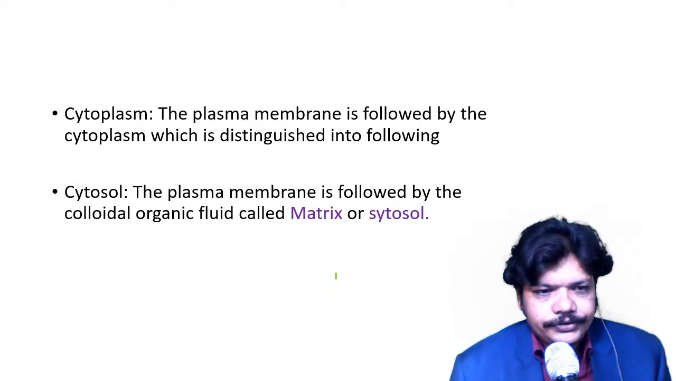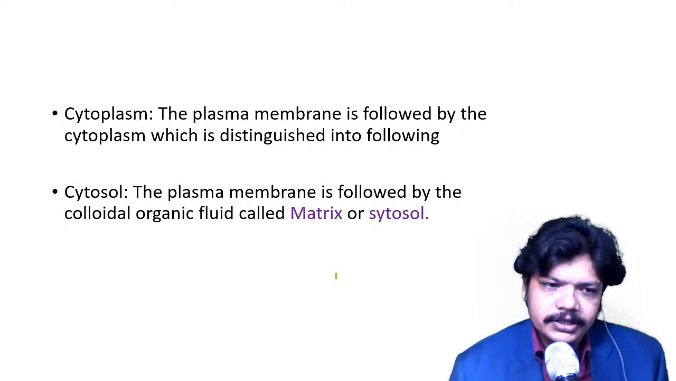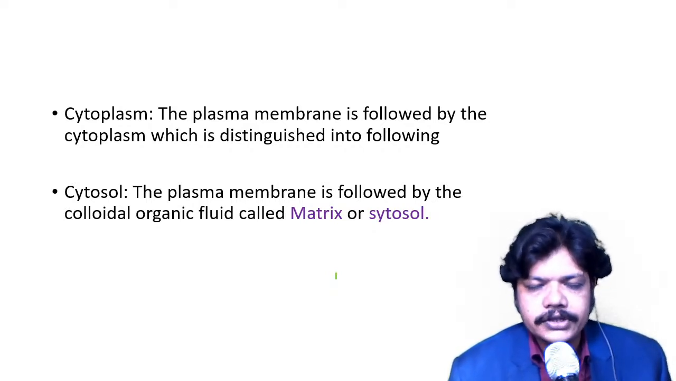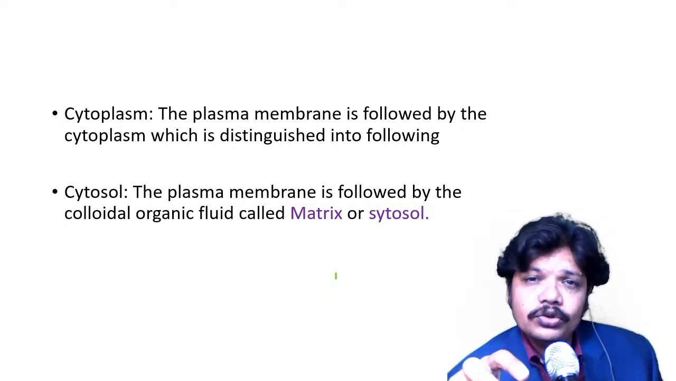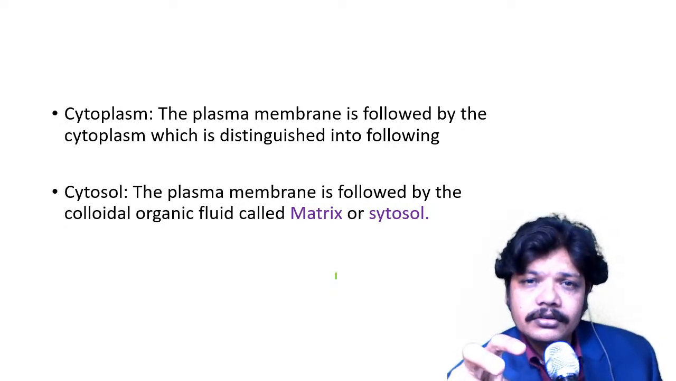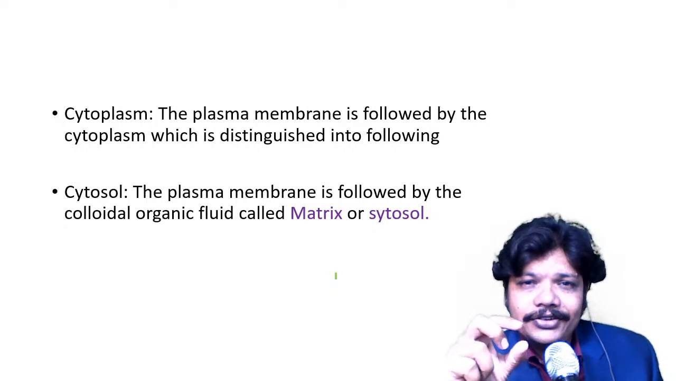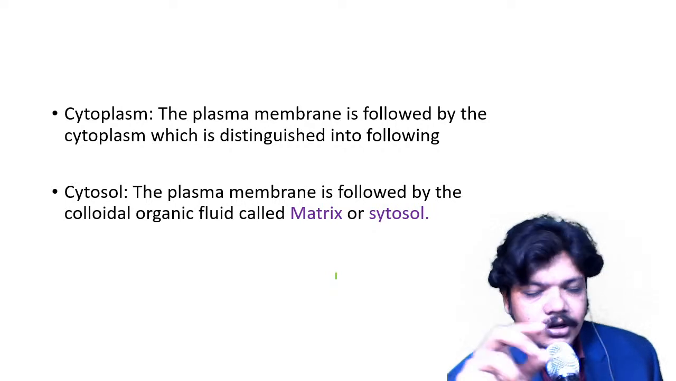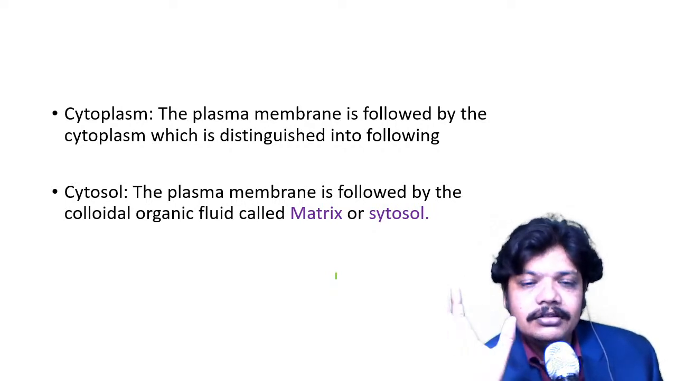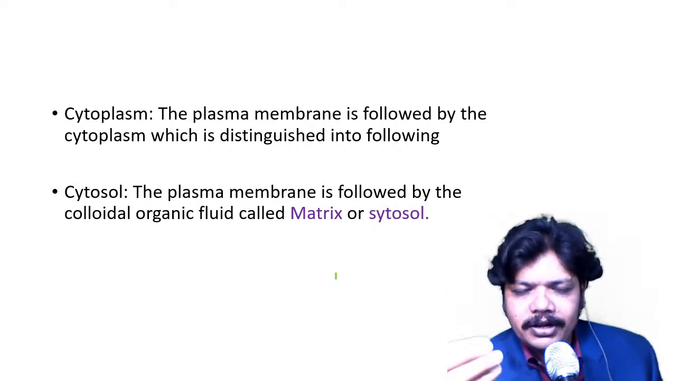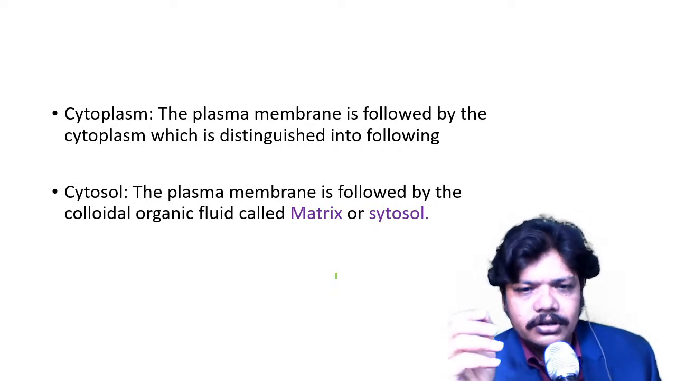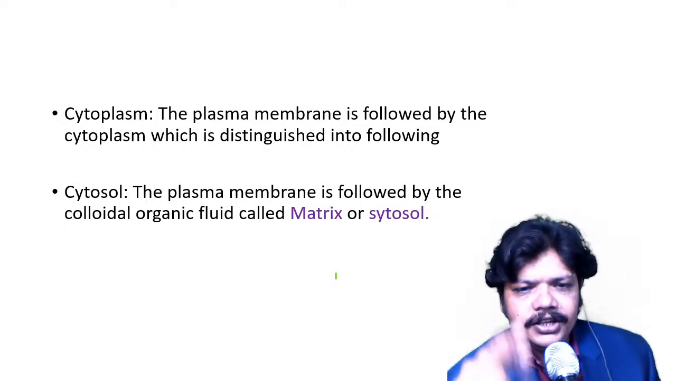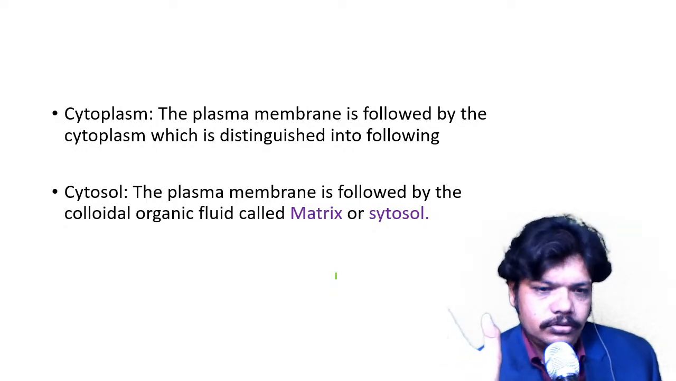Now, the plasma membrane is followed by the colloidal organic fluid called the matrix or cytosol. Where is this cytosol or matrix present? You have to give the answer right now. Cytosol is present inside the plasma membrane. Firstly plasma membrane, then cytosol in the cytoplasm. The answer is cytoplasm. In the cytoplasm there will be matrix, cytosol.